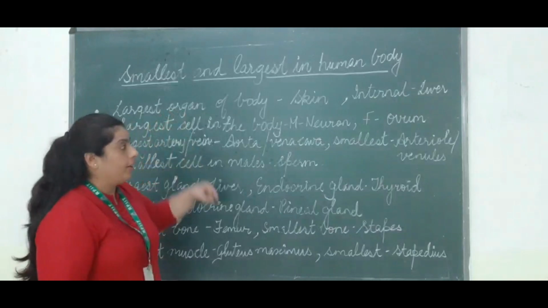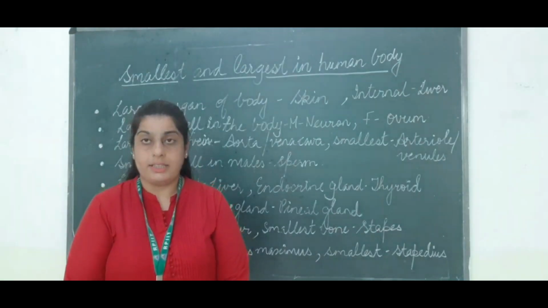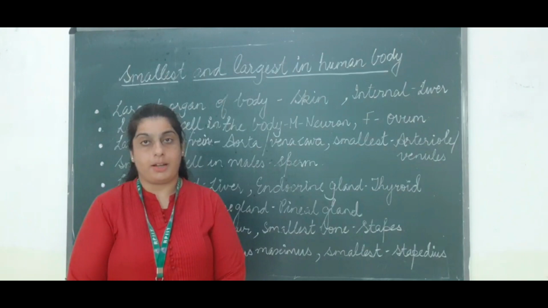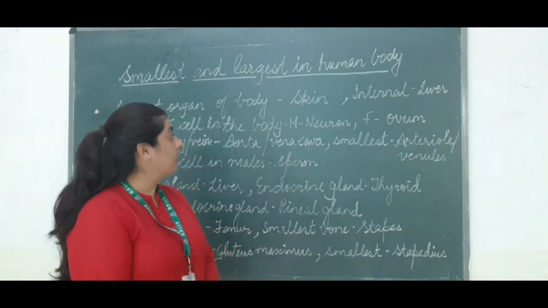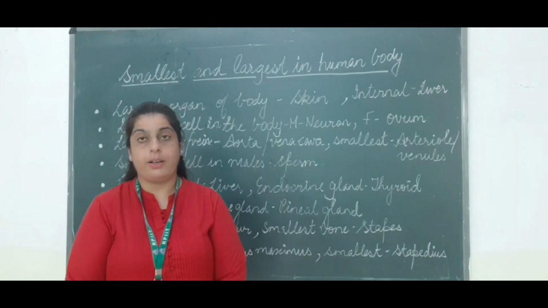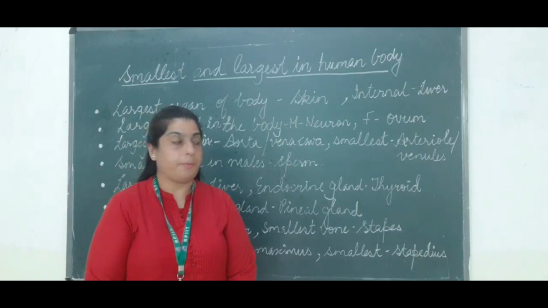The largest organ of the body in human beings: human beings have skin on the outer part of the body. This is the largest part of the body. And if we talk about the internal part, then the liver is the organ which is the largest.